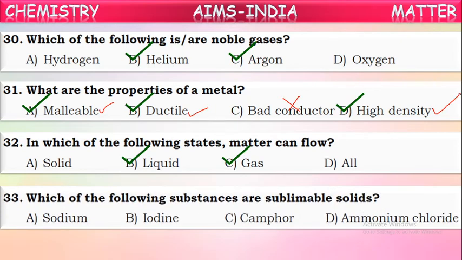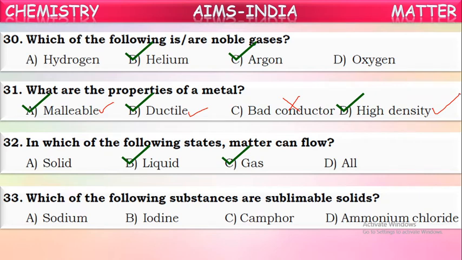Next, which of the following substances are sublimable solids? What are sublimable solids? The substances which can convert directly from the solid state to the gaseous state without coming into the liquid state are called sublimable substances, and that phenomenon is called sublimation. Some examples given are iodine, camphor, ammonium chloride.